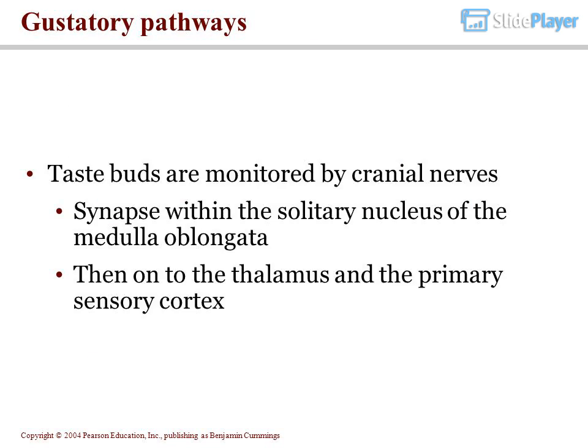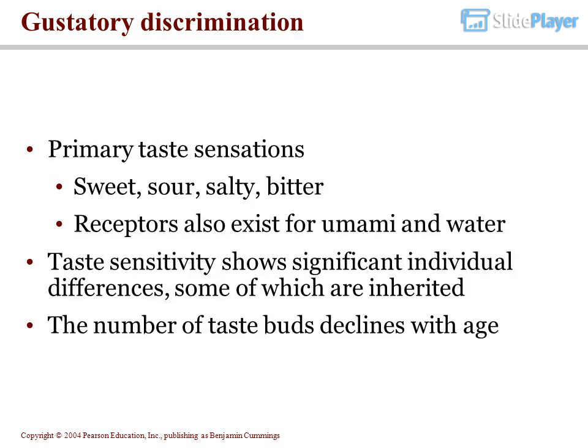Gustatory pathways. Taste buds are monitored by cranial nerves. They synapse within the solitary nucleus of the medulla oblongata, then onto the thalamus and the primary sensory cortex. Gustatory discrimination.